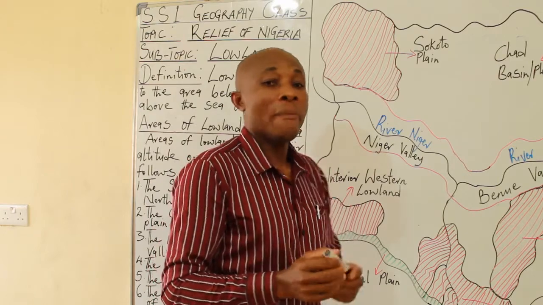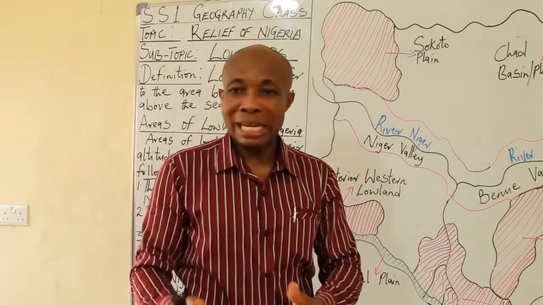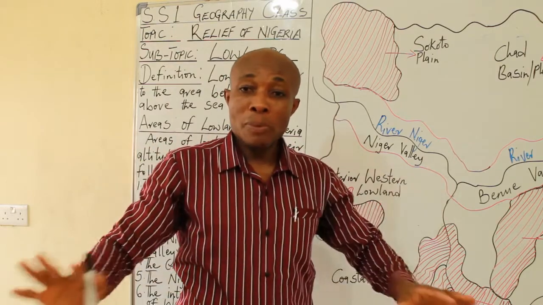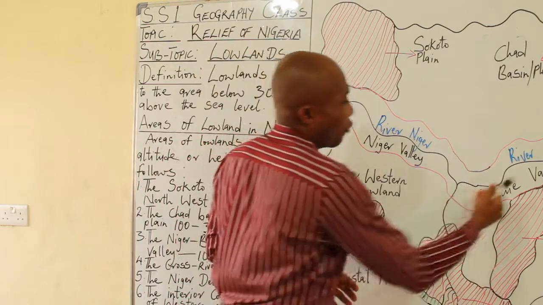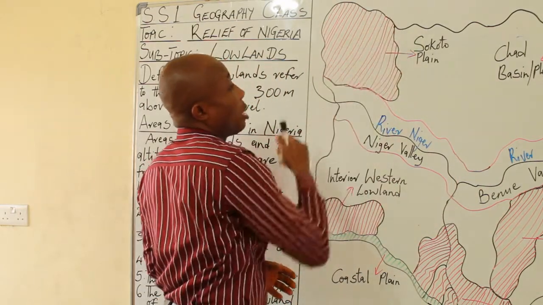Very important mineral. Okay, these lowlands now are very fertile. Remember, they are not up. When we have probably flood within River Sokoto, let me start from the Sokoto plain.